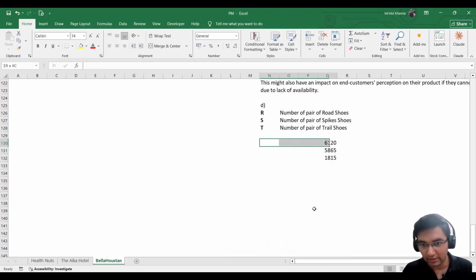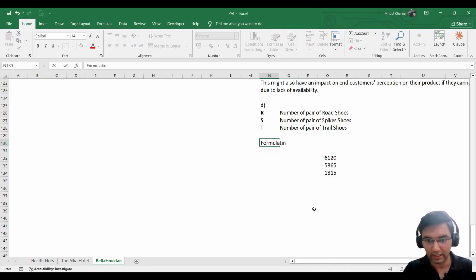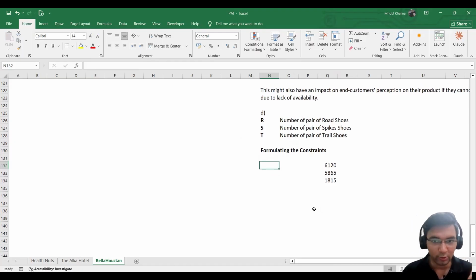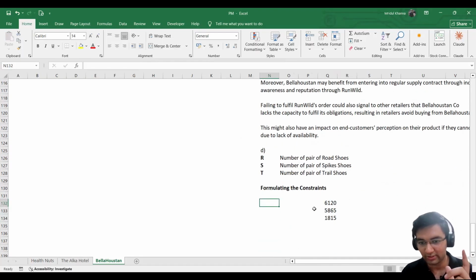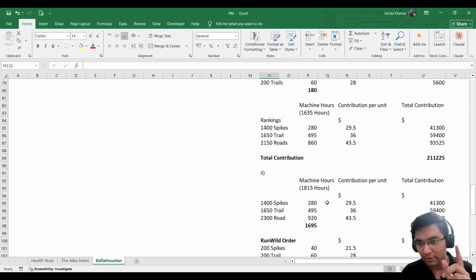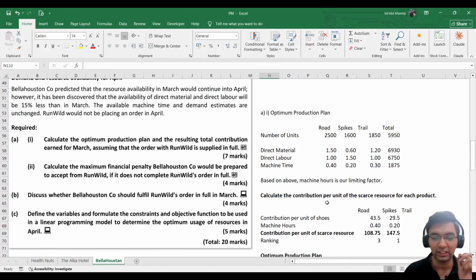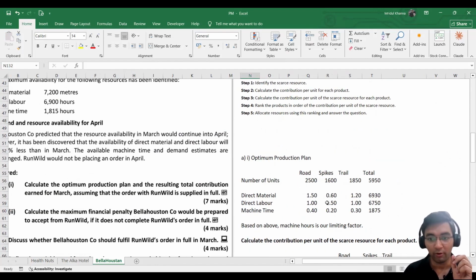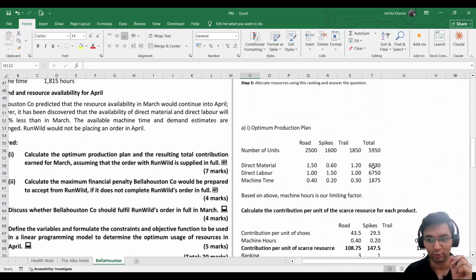I'll just write formulating the constraints. It's time to create the equations. How will we create the equations? You remember we had calculated how much of each quantity each pair of units of these three kinds of shoes uses.